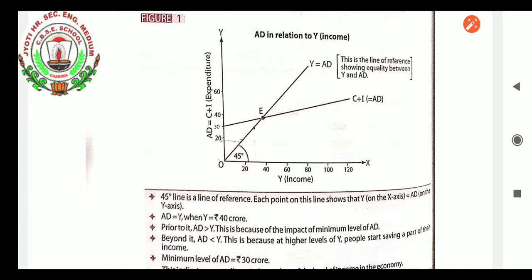Okay, the 45 degree line is a line of reference. Each point on the line shows y on the x-axis and aggregate demand on the y-axis. Aggregate demand equals y when y equals rupees 40 crore. Prior to it, aggregate demand is greater than y, because of the impact of the minimum level of aggregate demand. Beyond it, aggregate demand is less than y, because at higher levels of y, people start saving a part of their income for future requirements. Where is the minimum level of aggregate demand? Rupees 30 crore. Aggregate demand started with 30 crore, so it is the minimum level of aggregate demand.